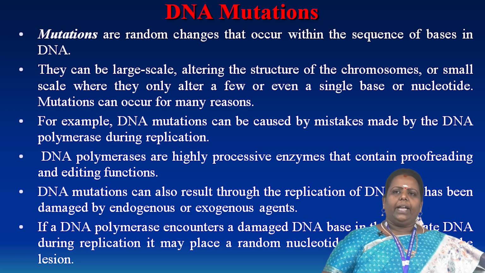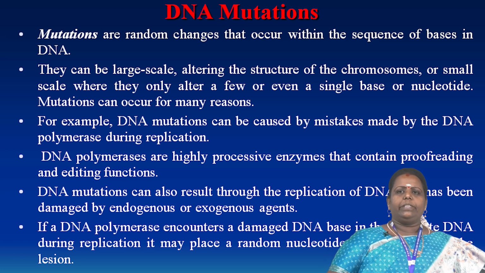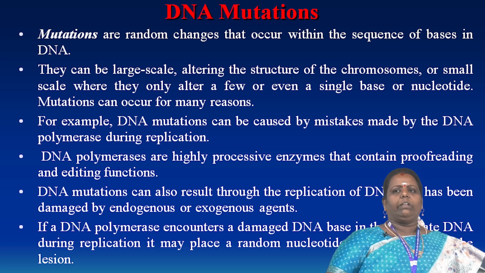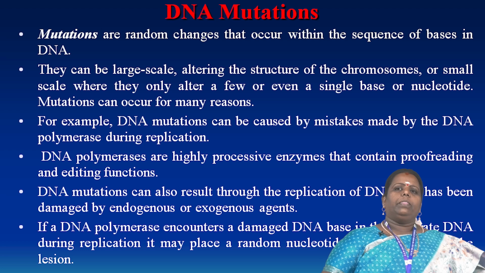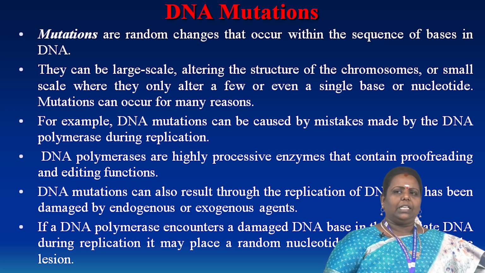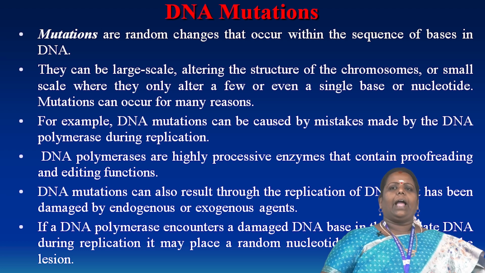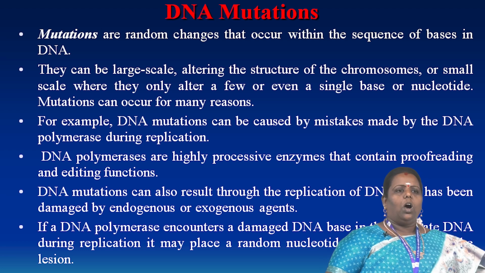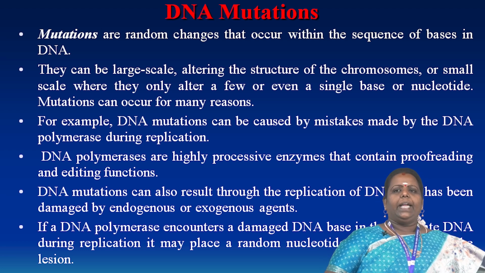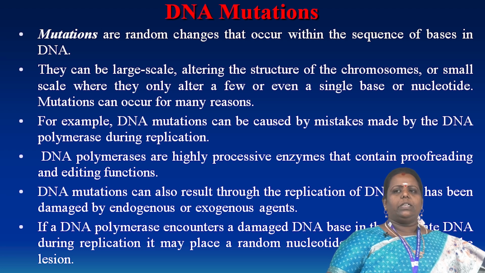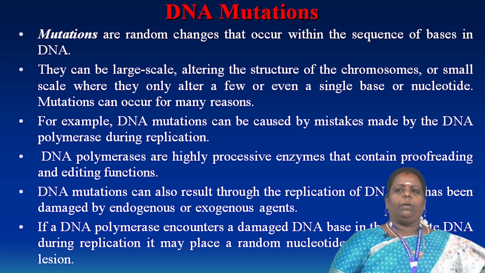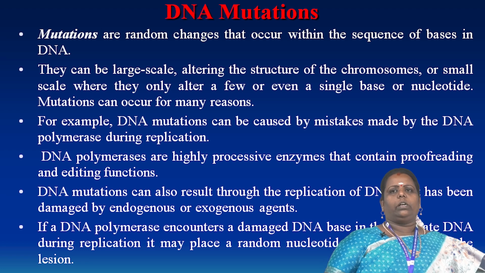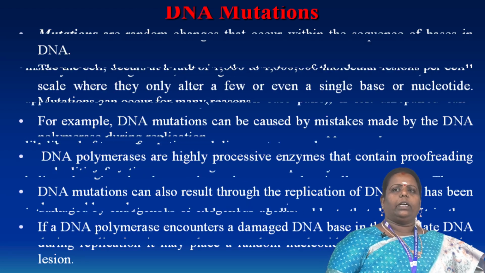For example, DNA mutation can be caused by mistakes of the polymerase enzyme during replication. DNA mutation can also result from the replication of DNA that has been damaged. So it may occur from endogenous or exogenous causes. When the DNA polymerase encounters damaged DNA as a template, it may replicate random nucleotides across the lesions, and some mutations occur.